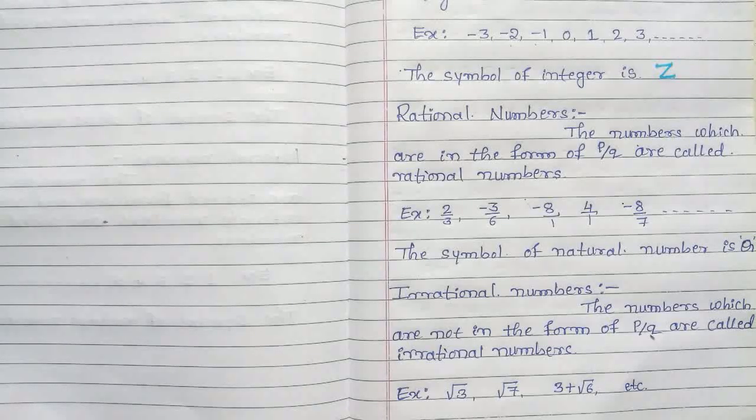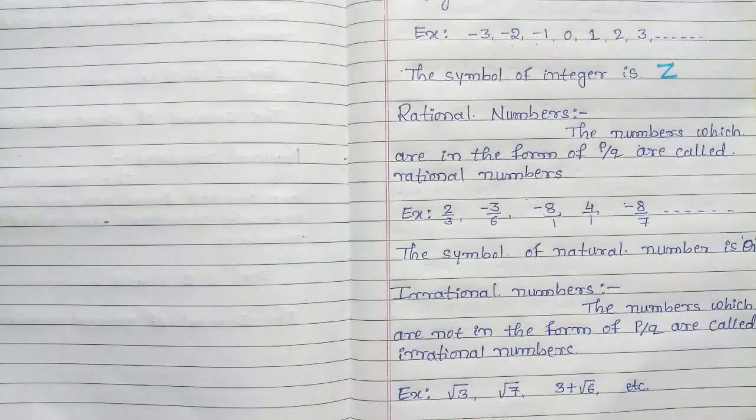Therefore 0 is a rational number. It can be written in the form of p by q, that is 0 by 1, 0 by 8, 0 by 10, etc.